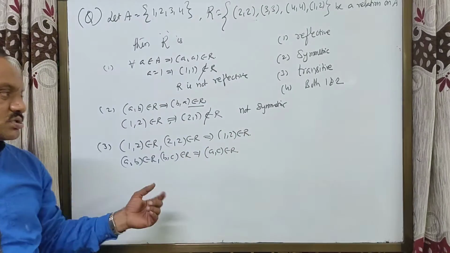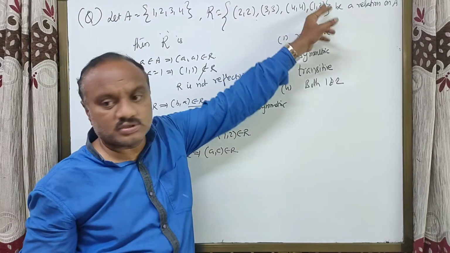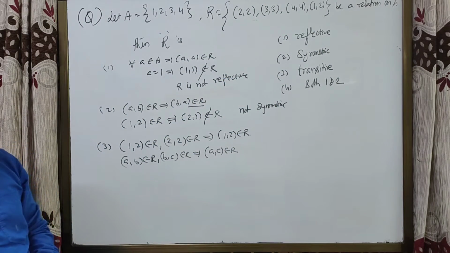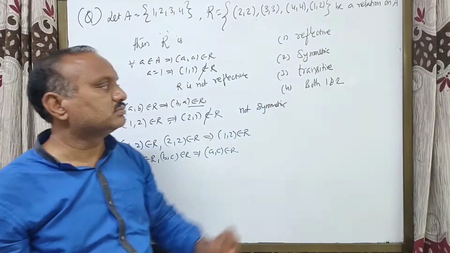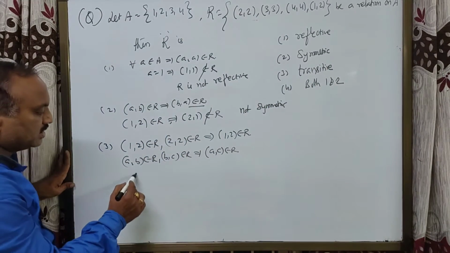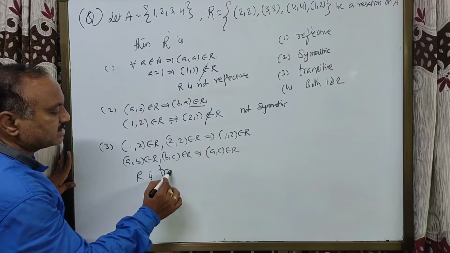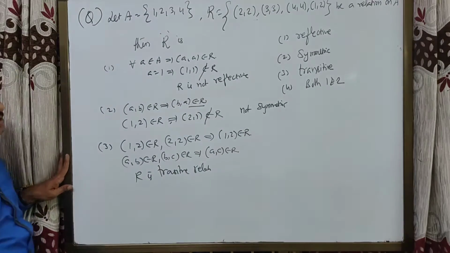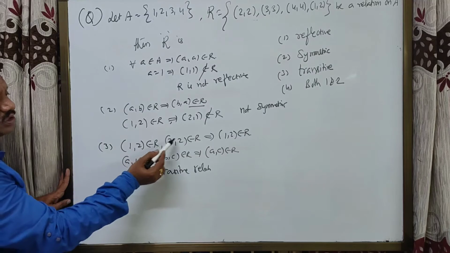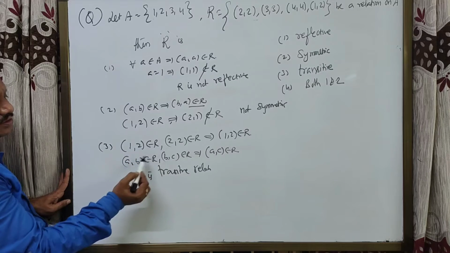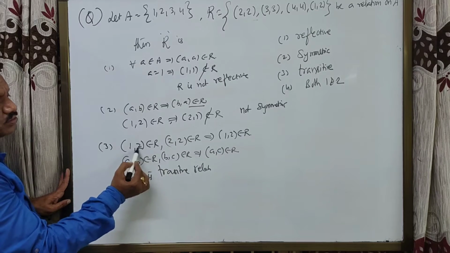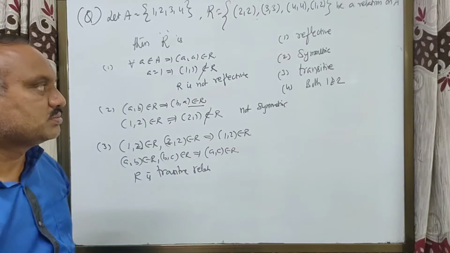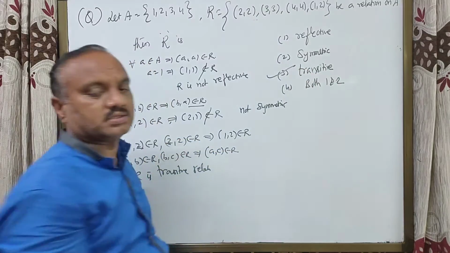Therefore (1, 2) belongs to R. Here we have (1, 2). So it is transitive. R is a transitive relation. My dear students, (1, 2) belongs to R: (a, b), (b, c). (2, 2) is there. (1, 2) is in the relation. So our answer is the third option.